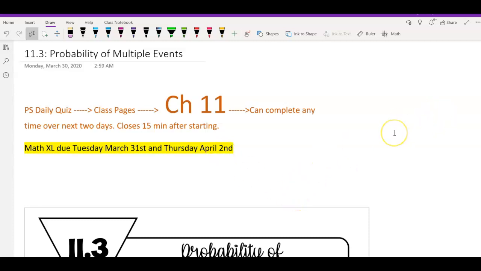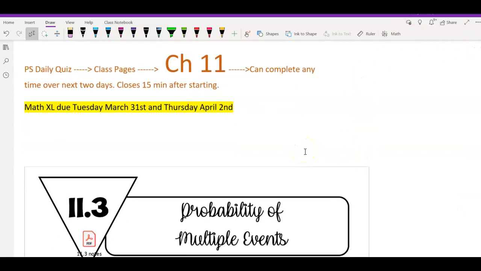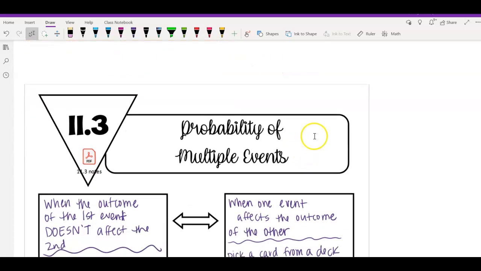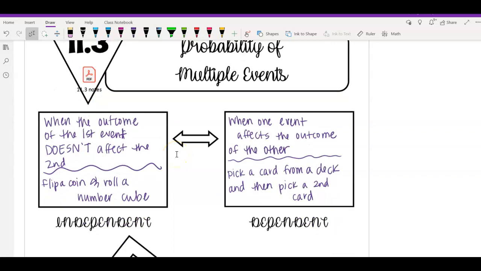And we're going to talk today about the probability of multiple events happening. So what if we have more than one thing happening? So here we go, probability of multiple events. There are two types of situations.